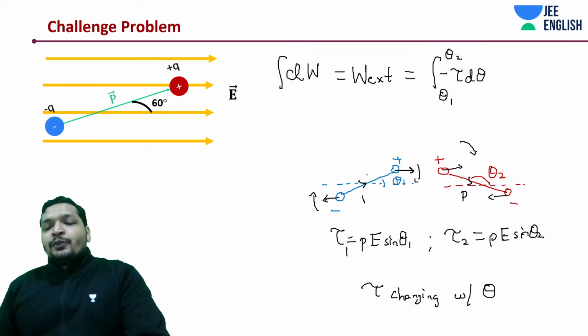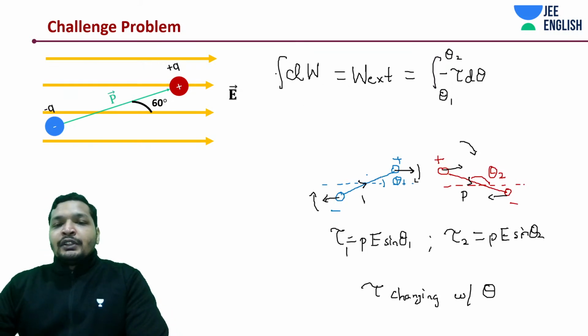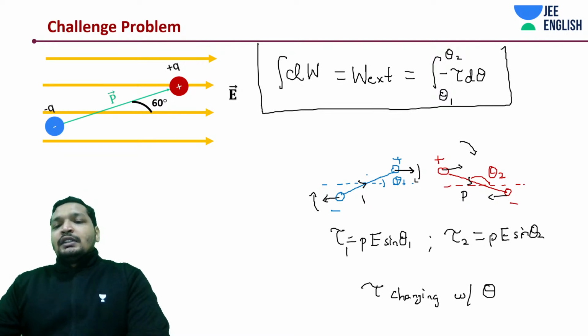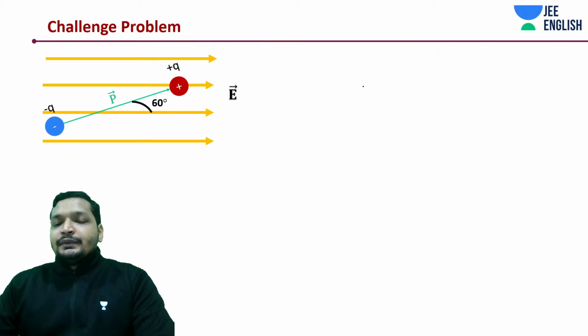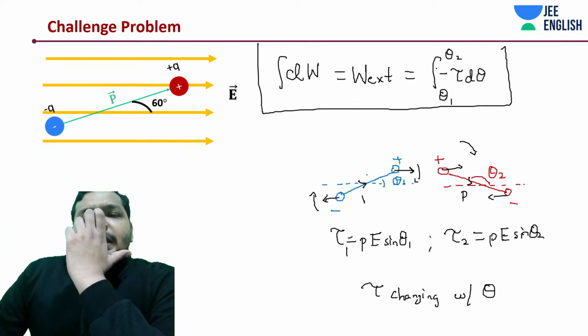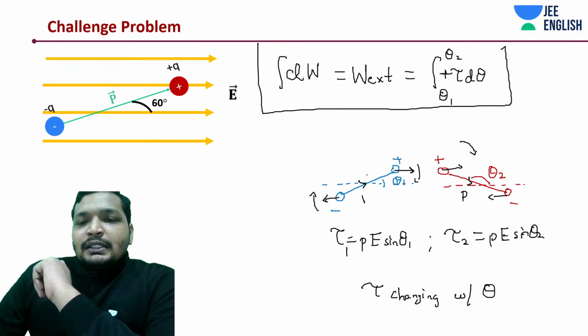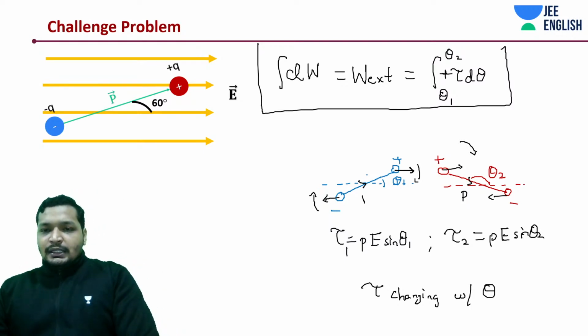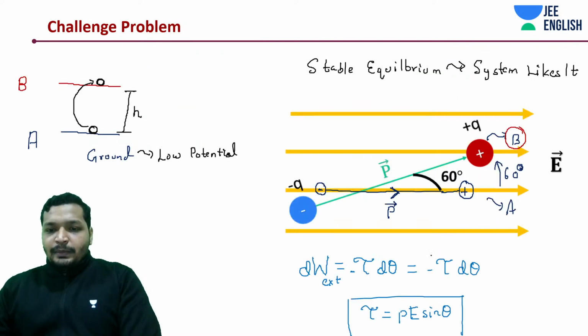Okay, let's move on. I'm going to mathematically calculate this, which here would be P E sine theta. Okay, I think we are making a mistake. It should be just plus, not minus, I guess. A moment. Okay, this should be plus. No worries. Why did I write down the minus?